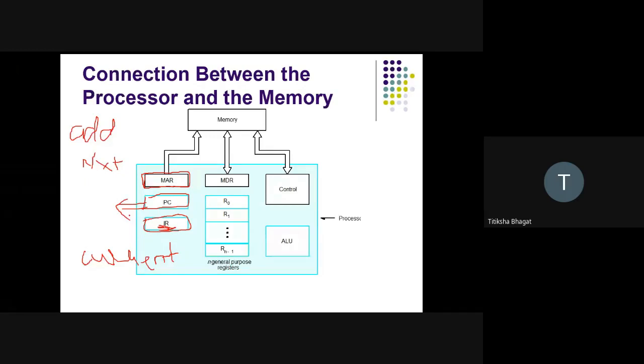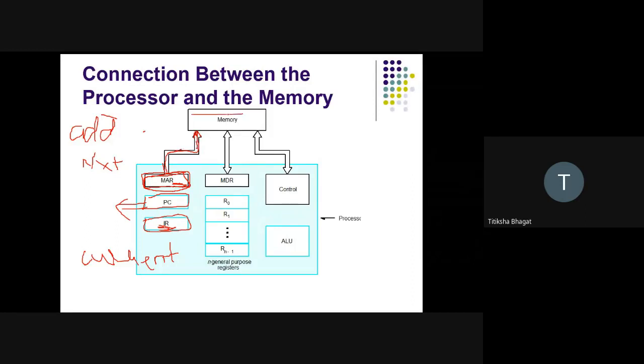The job of MAR is to go to the address specified by this register. That means this memory address register will always hold the address where we need to go into the memory. So if I want to take the data from the memory, every time there will be only one register responsible for moving towards the memory side. And that is the memory address register. The job of memory address register is to go to the memory.